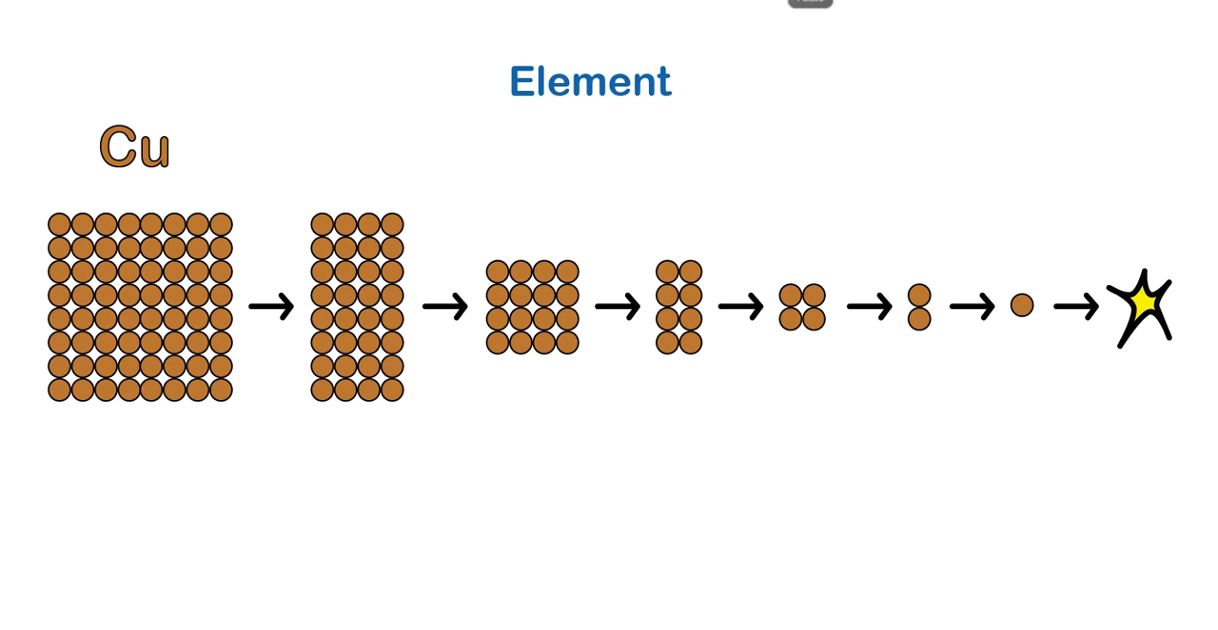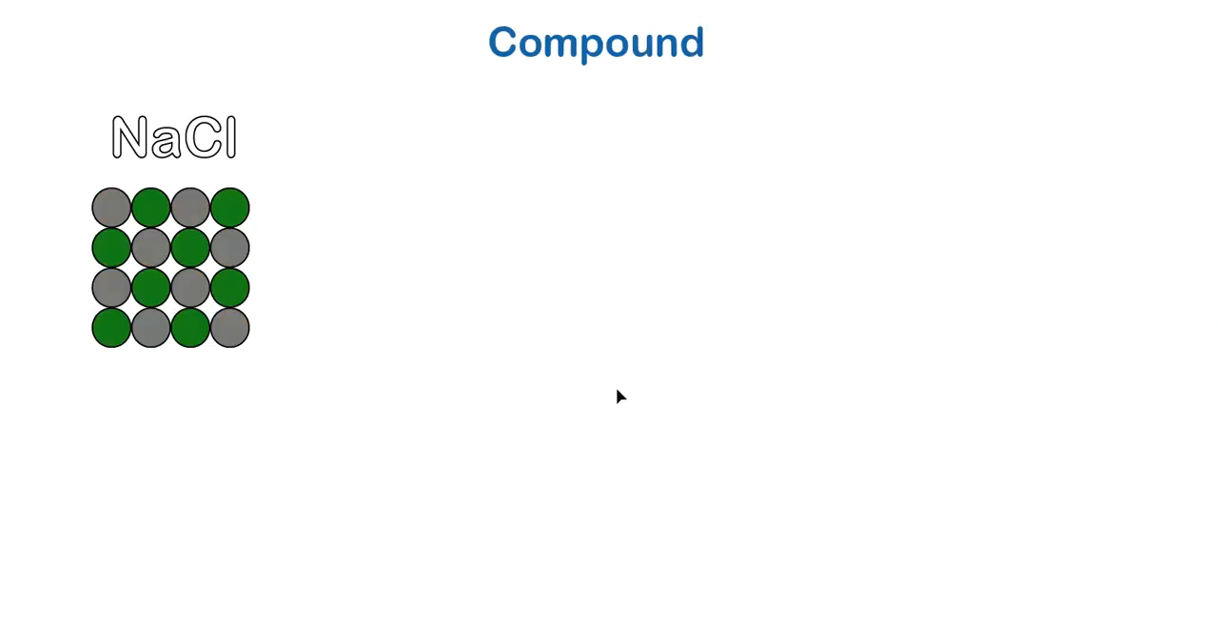Now let's look at compounds. Let's take the compound sodium chloride, also known as table salt. It's what you put on your French fries. Sodium chloride's atoms are arranged in this formation. They form little squares, little cubes. That's why when you look at table salt really closely, you see little cube forms.